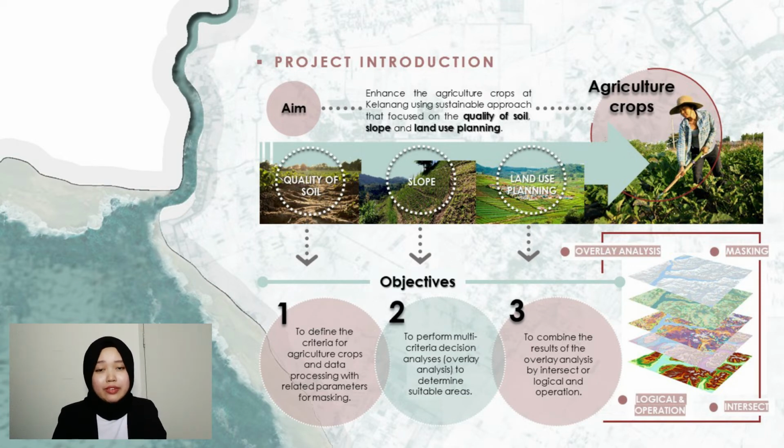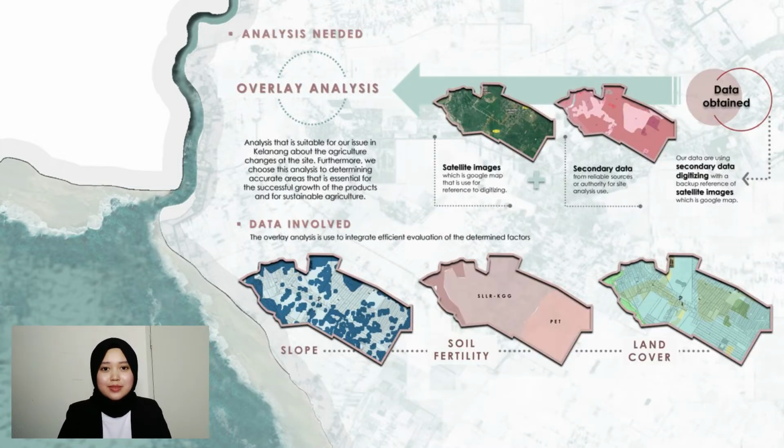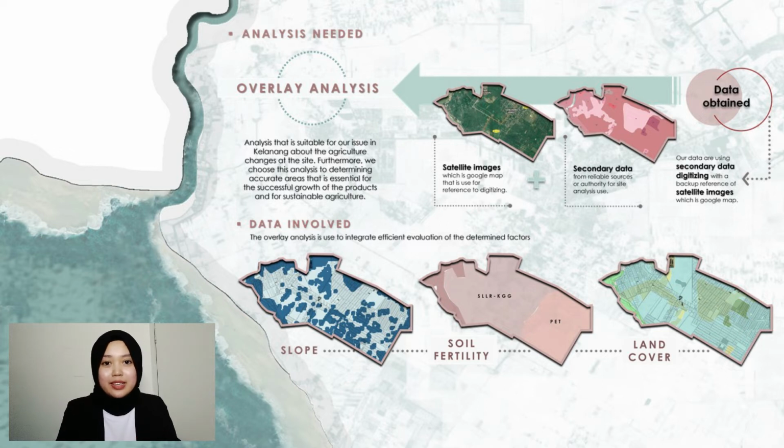Next, to perform multi-criteria decision analysis to determine suitable areas. And lastly, to combine the results of the overlay analysis by intersects or logical operation. The use of overlay analysis is to determine accurate areas that are essential for the successful growth of the products and for sustainable agriculture. It is also to integrate efficient evaluation of the determined factors including slope, soil fertility and land cover. Our data are mainly secondary data digitizing with a backup reference of satellite images, which is Google Maps.